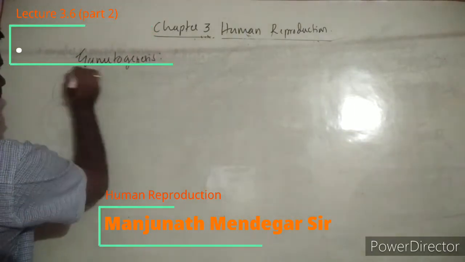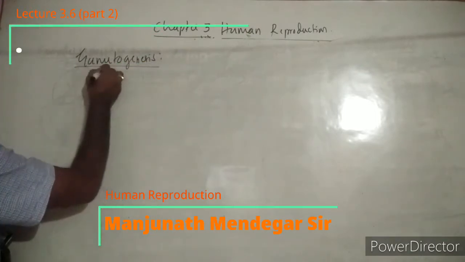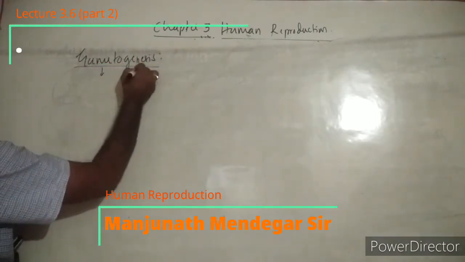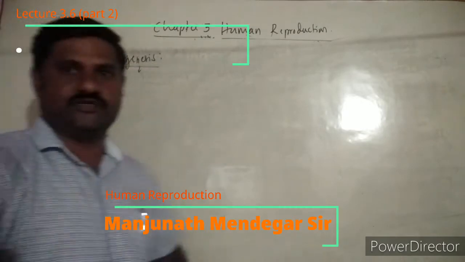Gametogenesis. The name itself suggests: gameto stands for gamete, genesis stands for production.